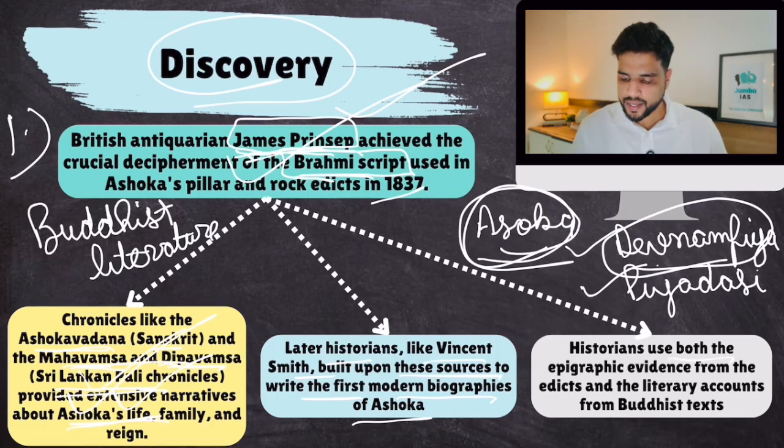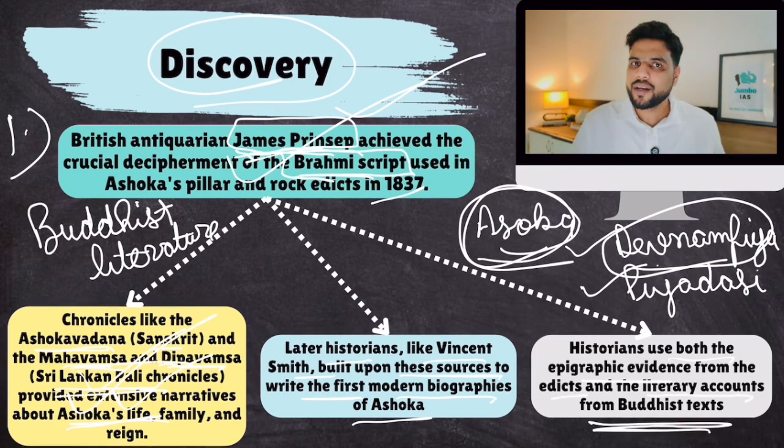Historians use both the epigraphic evidence, the written evidence on pillars and rocks from the edicts, and the literary accounts from Buddhist texts. Remember, this is Buddhist literature, because Ashoka converted to Buddhism and played a key role in spreading Buddhism. That's why Buddhist sources write a lot about him, because for them, he was their favorite king. He was pivotal in spreading Buddhism to other countries outside India as well.